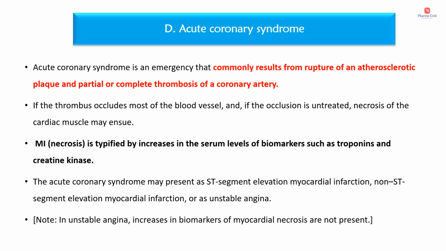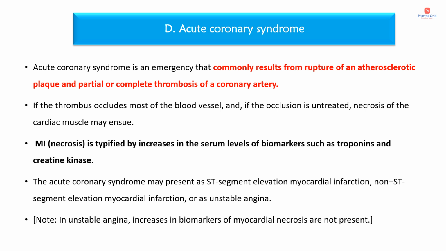Acute coronary syndrome is an emergency that commonly results from a rupture of an atherosclerotic plaque and partial or complete thrombosis of a coronary artery. If the thrombus occludes most of the blood vessel and the occlusion is untreated, necrosis of the cardiac muscle may occur. So myocardial infarction is nothing but the necrosis of the cardiac muscles. It is typified by increases in the serum levels of biomarkers such as troponins and creatine kinase.